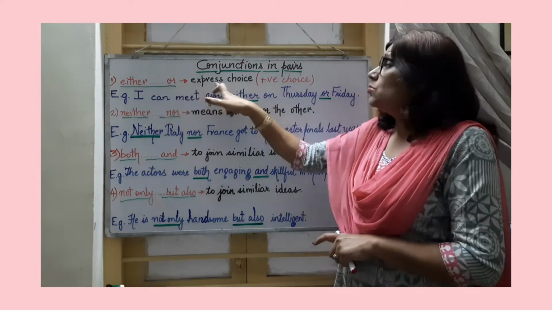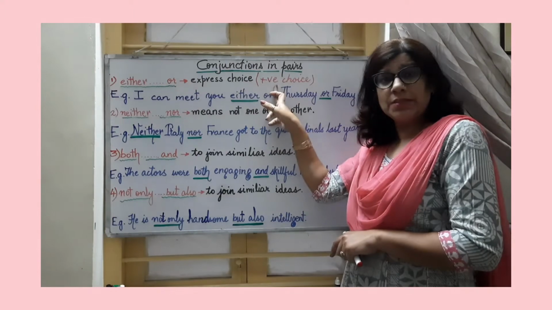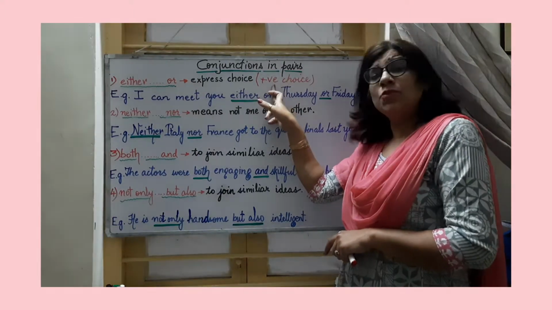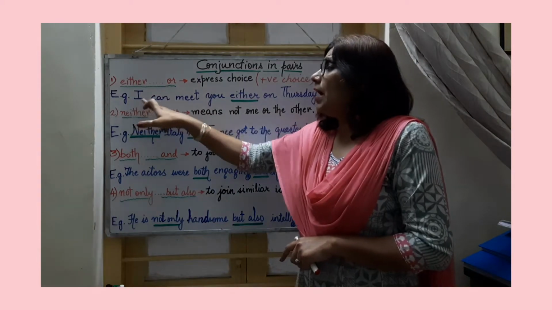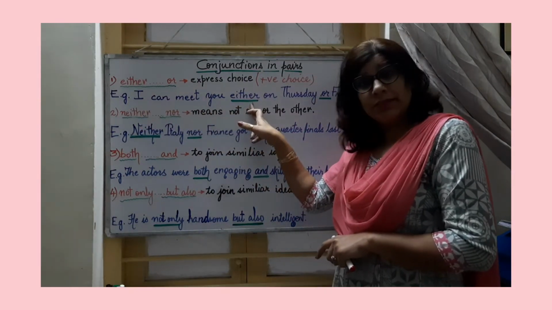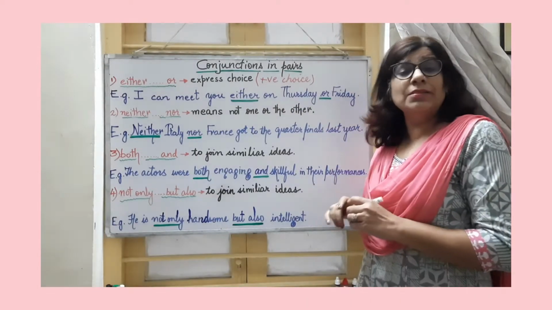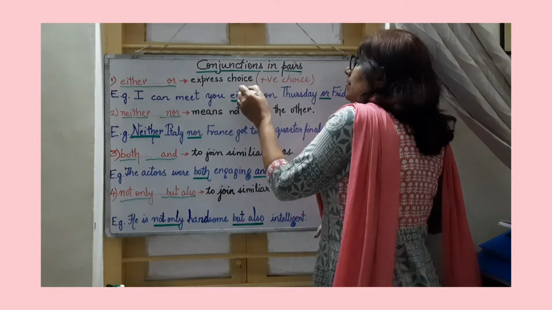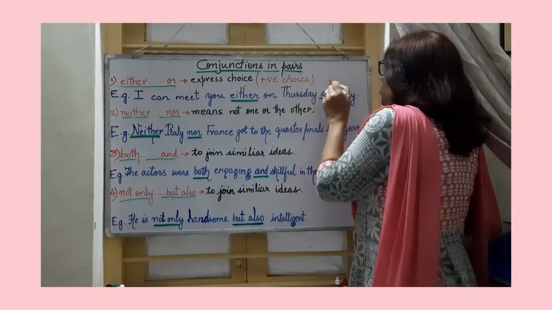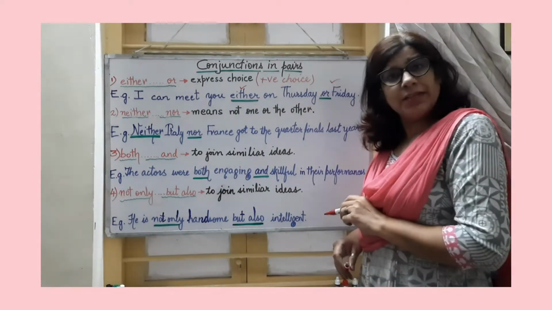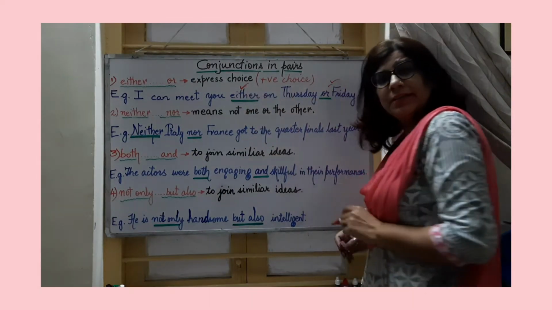Either or is used to express choice. What kind of choice? A positive choice, where one of the options is possible, right? Look at the example. I can meet you either on Thursday or Friday. So here there is a positivity where there is a choice of meeting either on Thursday or on Friday, right?